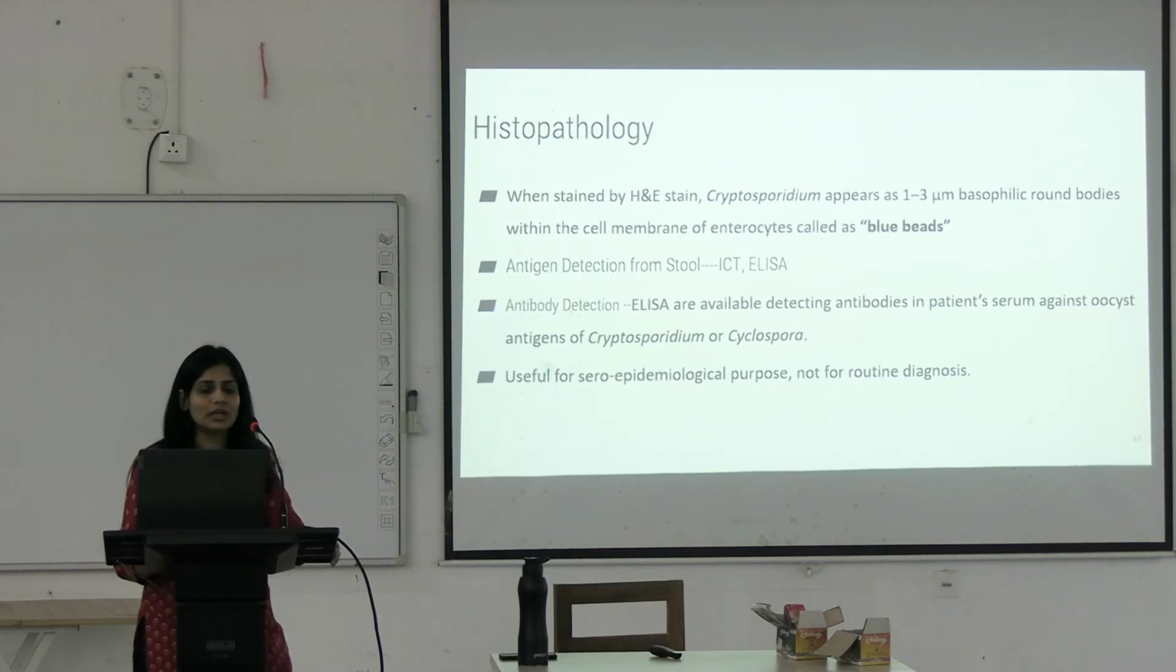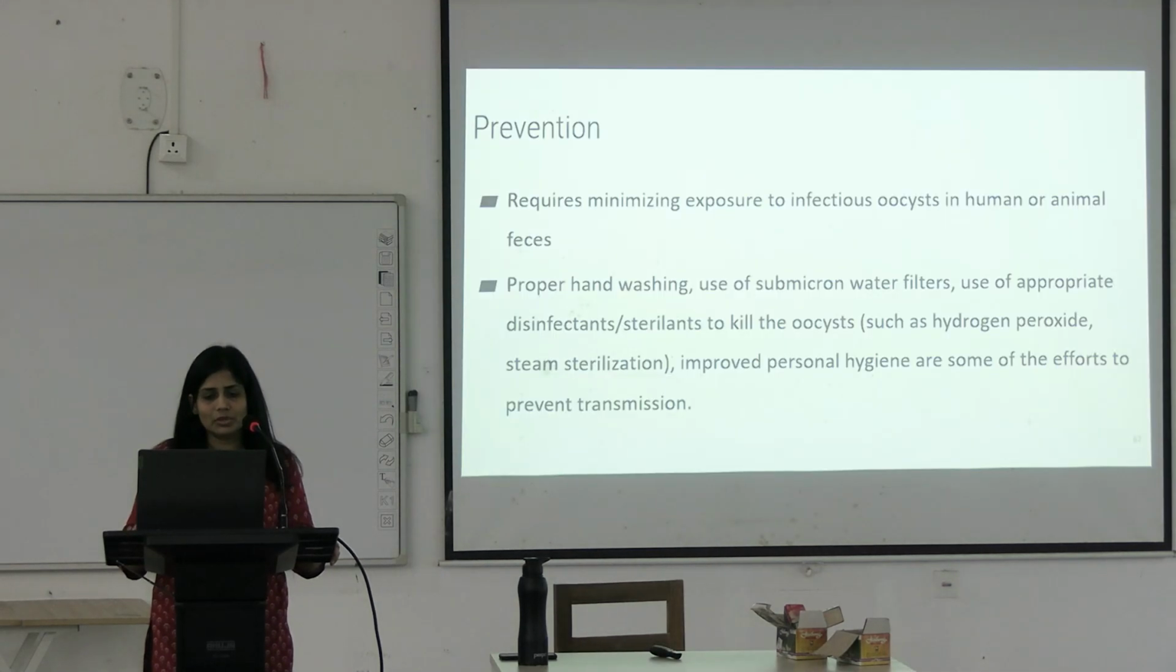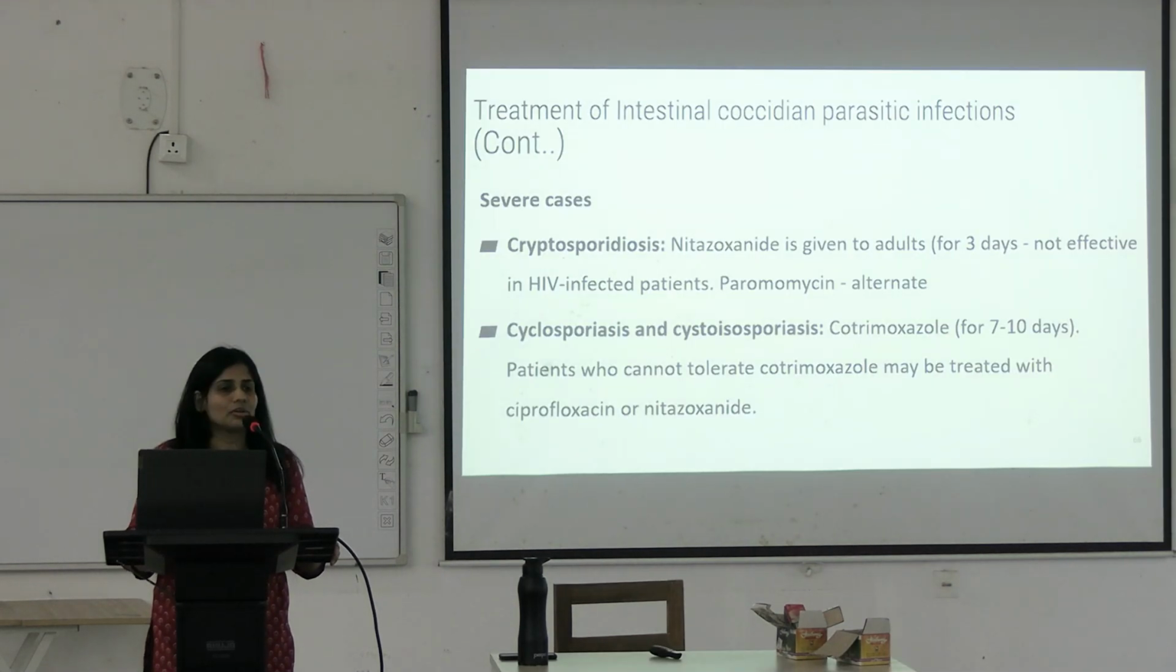You can perform antigen detection from the stool sample through ELISA. You can perform antibody detection also, but this is only used for seroepidemiological purposes, not for diagnosis. For routine diagnosis, you use acid-fast stain and wet mount. For treatment, you can use nitazoxanide or cotrimoxazole, but in case of HIV, you have to treat the patients with antiretroviral therapy and fluid replacement. These drugs may not be useful in immunocompromised patients.